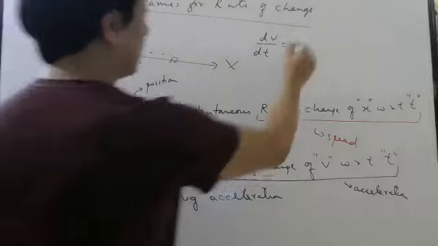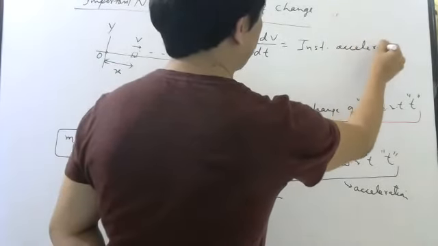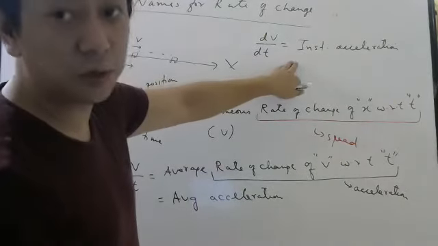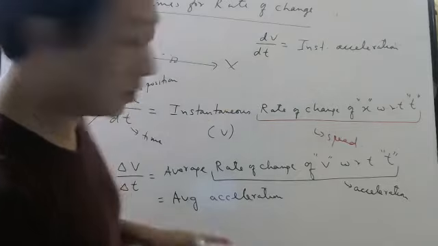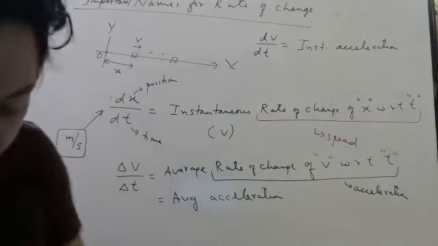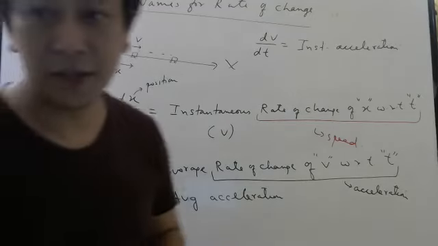So now it is instantaneous acceleration. And this will be the slope of the v-t graph. Okay, this will be the slope of the x-t graph. So keep those things in your mind. These two things are there in kinematics.